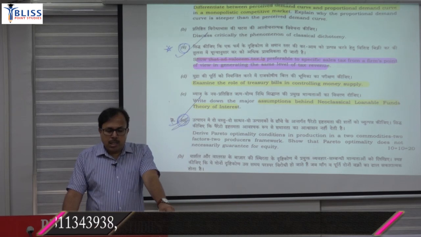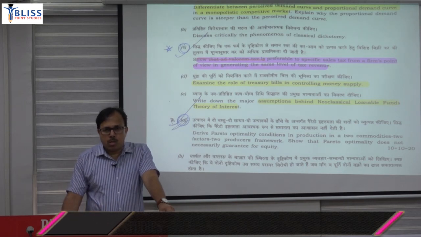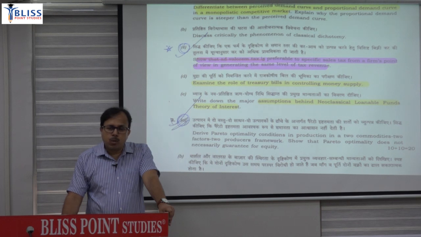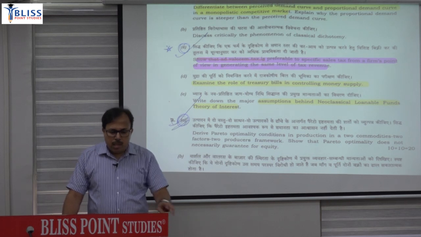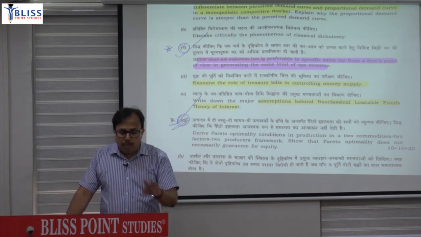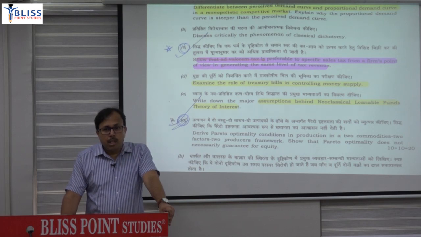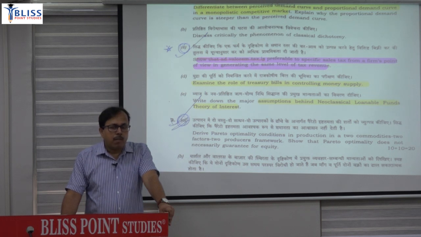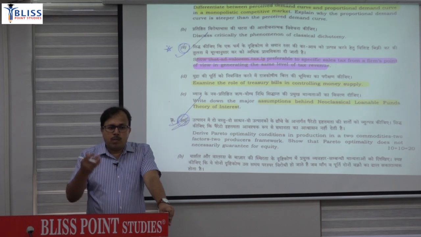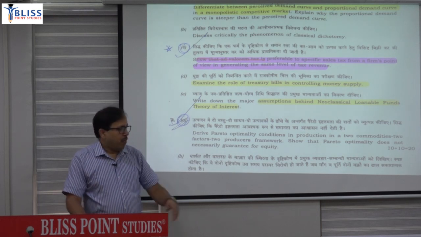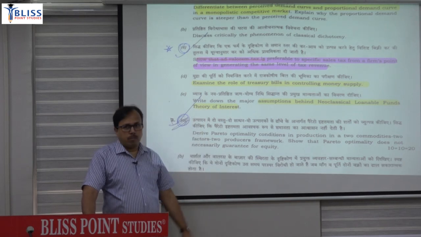Then the next assumption says the theory assumes full employment of the resources. So just like in the classical concept, it also assumes full employment, meaning output equal to the full employment level. Another assumption is that money is assumed to play an active role in determining the rate of interest. Whereas in the classical concept money does not play a role in determining the rate of interest, in the neoclassical money plays an important role. Now if you know these assumptions and if you have written them earlier, in that case you can attempt this question.